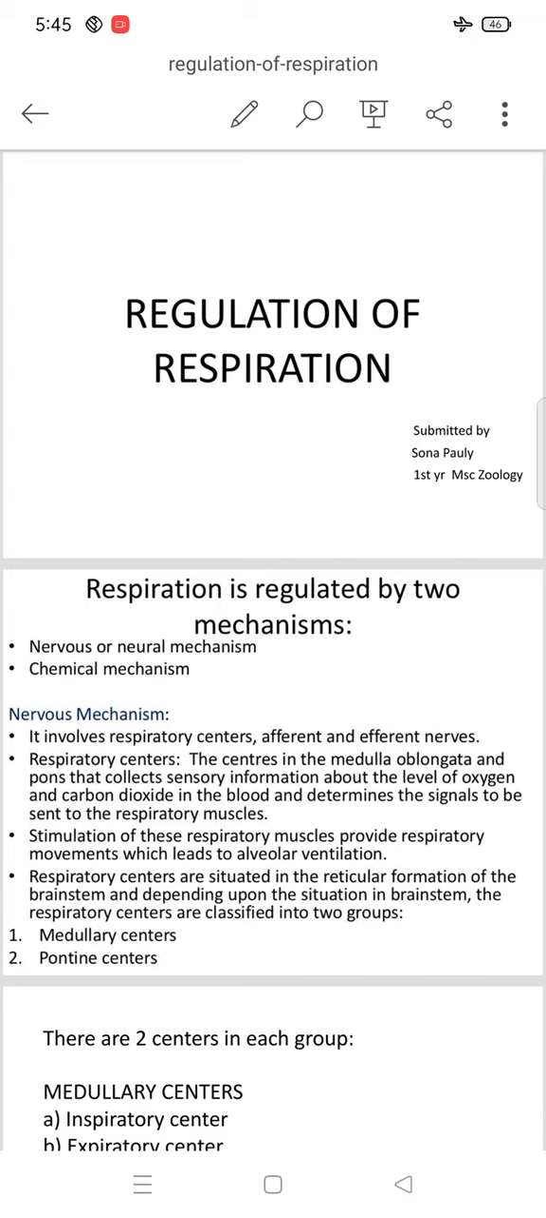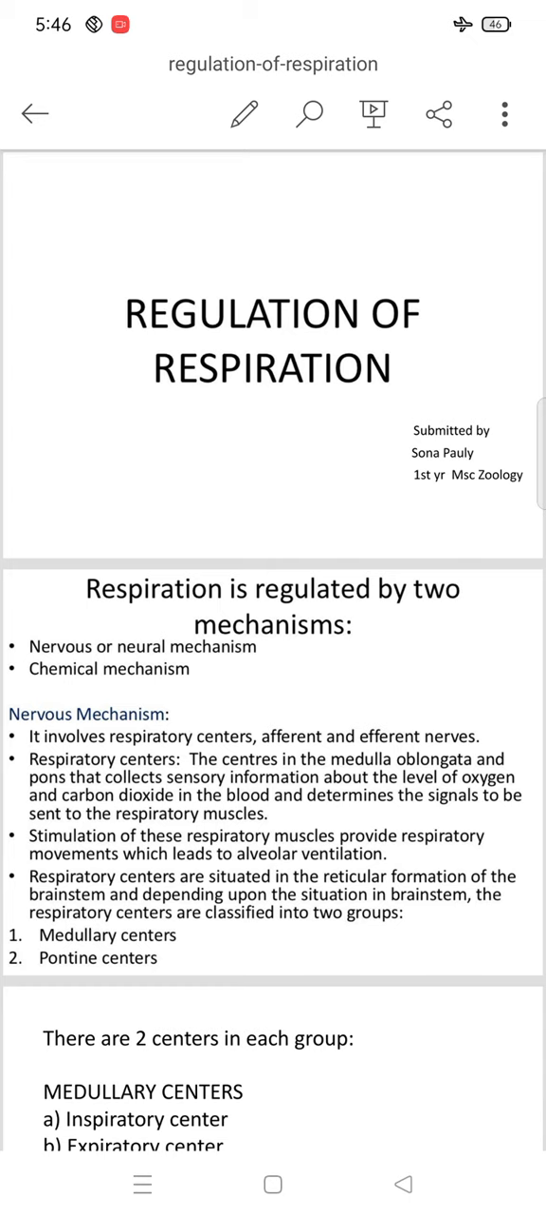Respiration is regulated by two mechanisms. The first one is the nervous or neural mechanism. The second is the chemical mechanism. That means the regulation of respiration is carried out by two types of mechanism: the nervous or neural mechanism and the chemical mechanism.